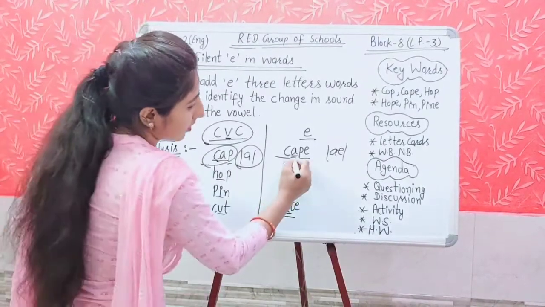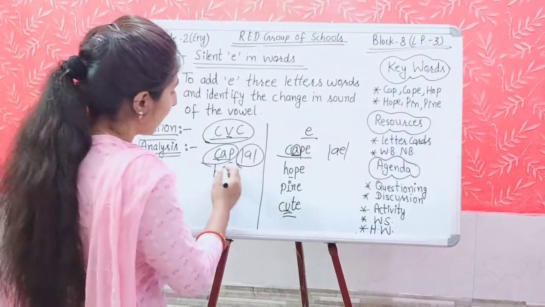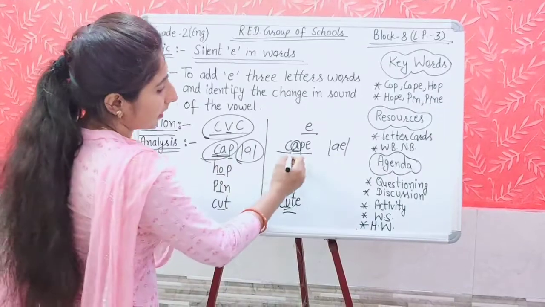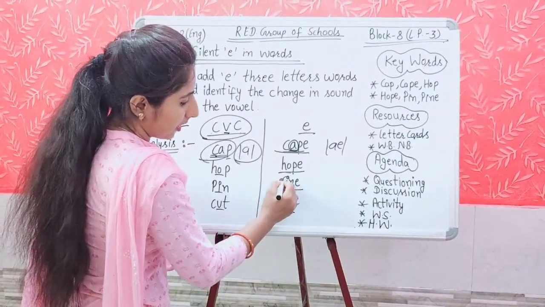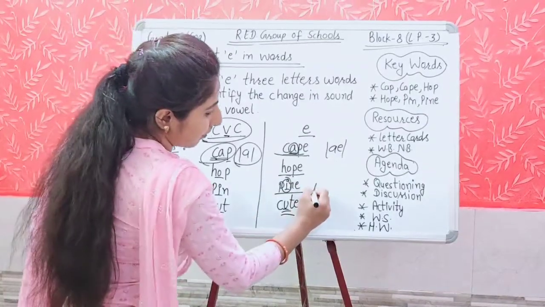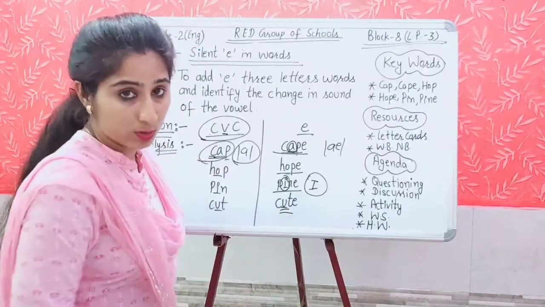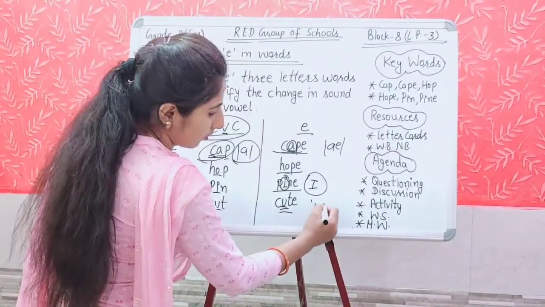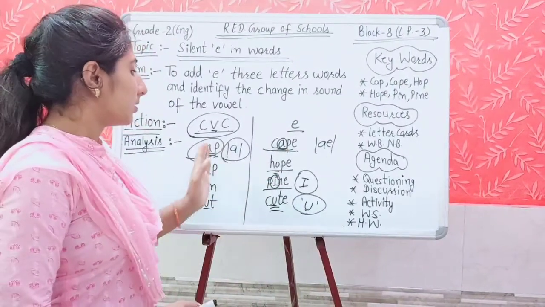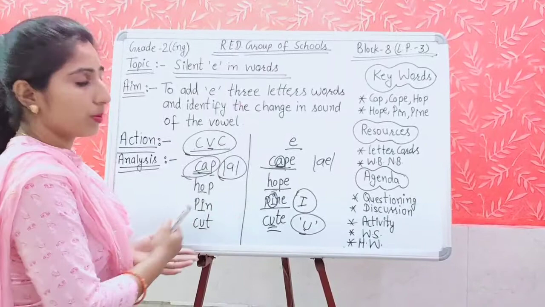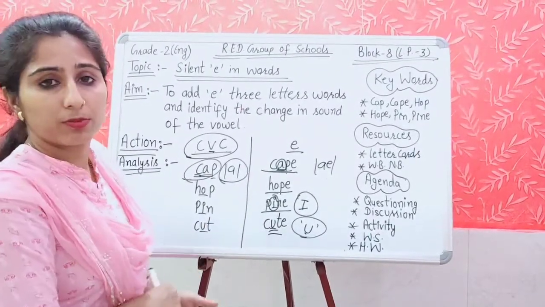Here E is the member of the vowel team, and these letters are pronounced as their names. Means the way we say the vowels, the same sound comes. Like here we are saying cap, but here we are saying cape. Hope, pine. Here you are getting the I sound. Cute. Here you are again getting the U sound. So this is how, when we add E, the words in the second group are completely different from the first group.